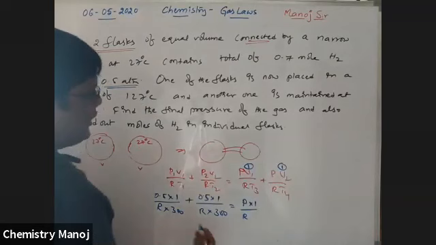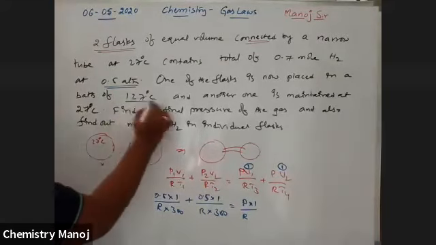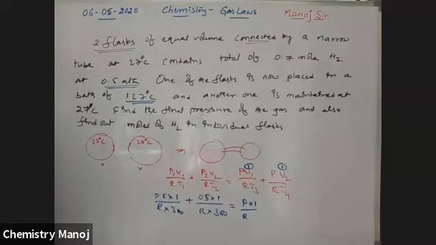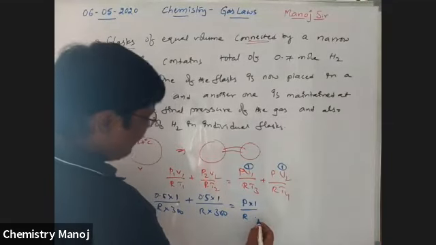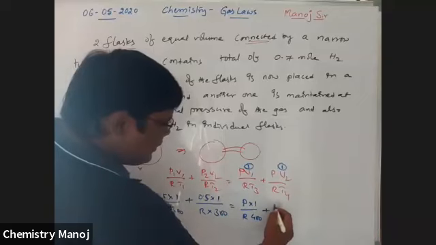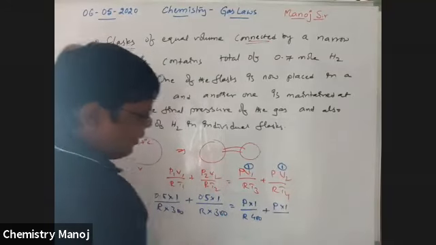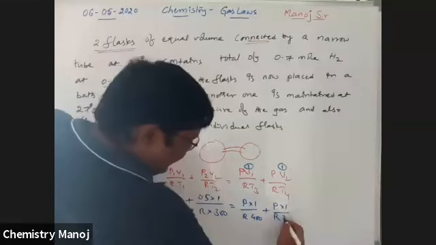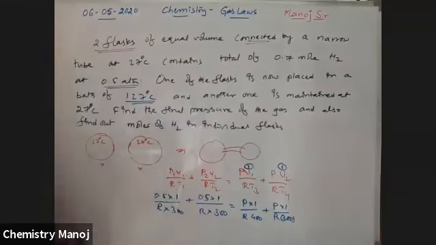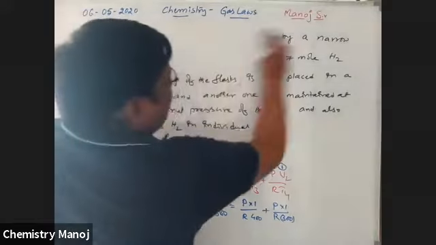How much is the temperature T3? One is at 127 degrees centigrade. That is 273 plus 127, which is equal to 400, plus P into 1 by R into T4, another one is at 27 degrees centigrade, that is 300. Okay. So P and V, here pressure and volume. So calculate.